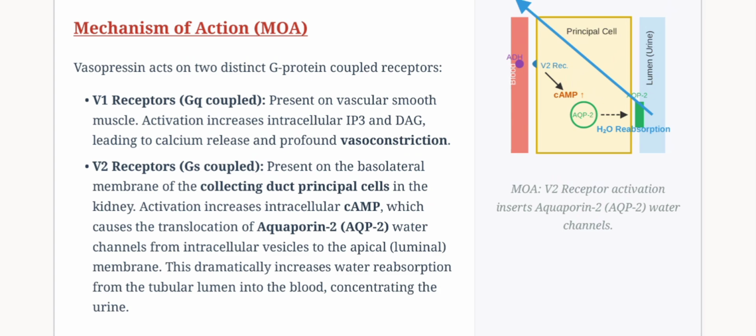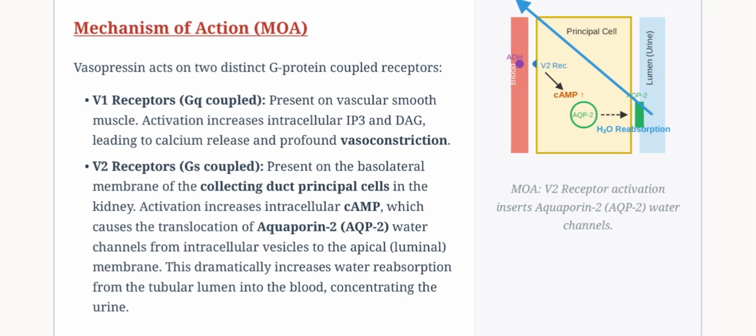Mechanism of action: vasopressin acts on two distinct G protein coupled receptors. V1 receptor is Gq coupled, V2 receptor is Gs coupled. So the V1 receptor is present on vascular smooth muscle. Activation increases intracellular IP3 and DAG, leading to calcium release and profound vasoconstriction.